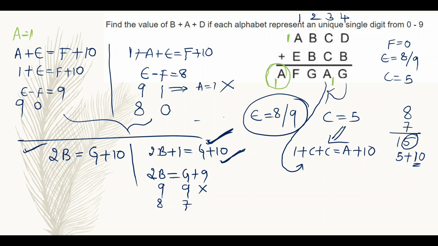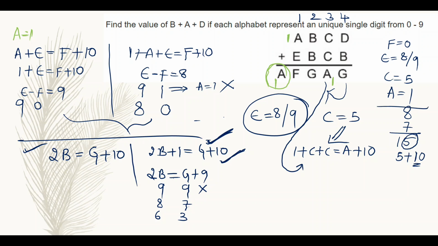And if I write B value as 6, then G value will be 3. If I write B value as 5, then what will be the G value? 1.